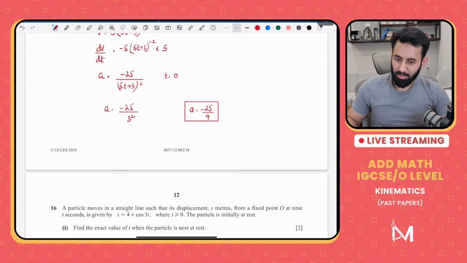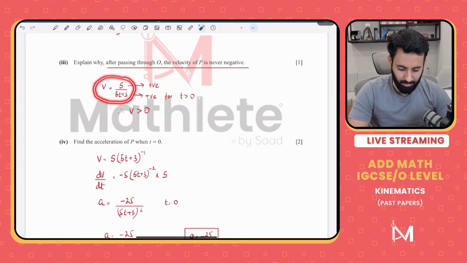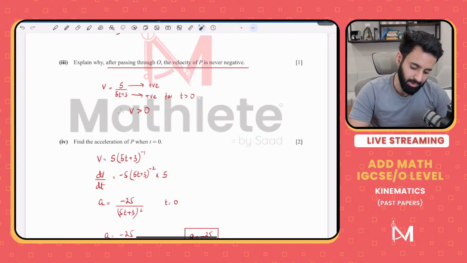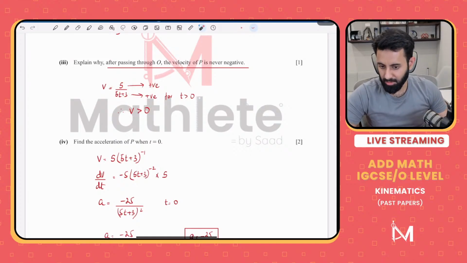Can you explain the v greater than 0 part? So look, time will always be positive. Any value of t that you take will be positive. So for any positive value of t, 5t plus 3 will always be greater than 0. 5 is already greater than 0. Because the numerator and denominator are both positive, the overall value of velocity will always be greater than 0.